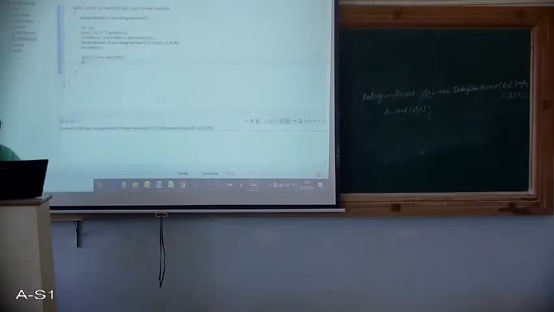DatagramPacket dp1 equals new DatagramPacket. Right now we are receiving the data. Whenever we are receiving data, we have to mention only two things: what is the data and the length of the data.